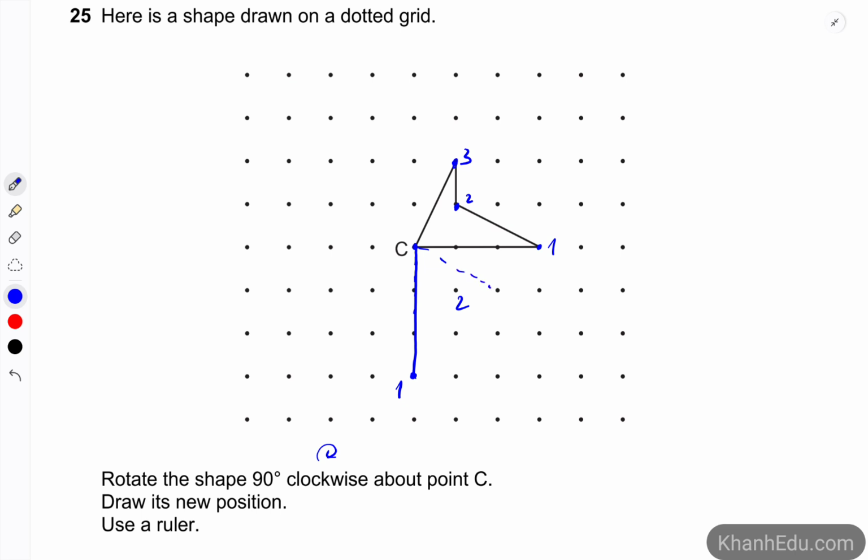And number 3 is going to be this point. So now it's time to link all the points together. So now we will put number 2. Number 2 is here. Okay.